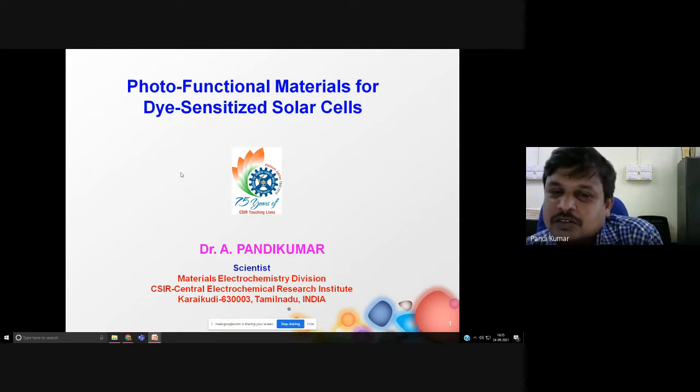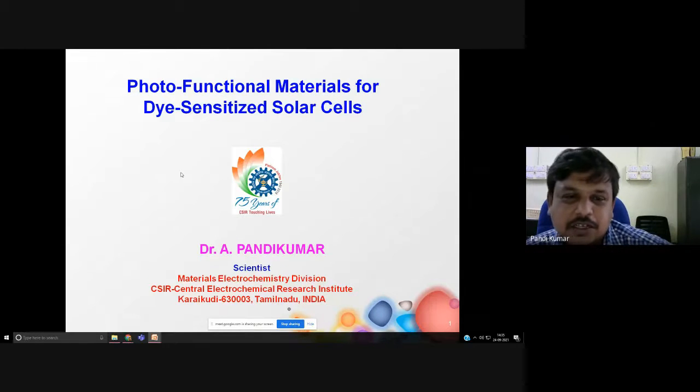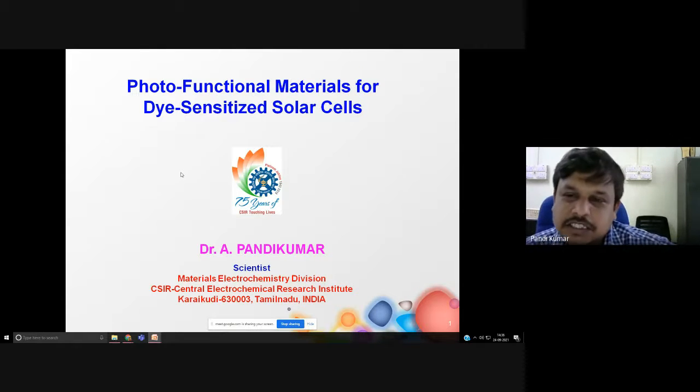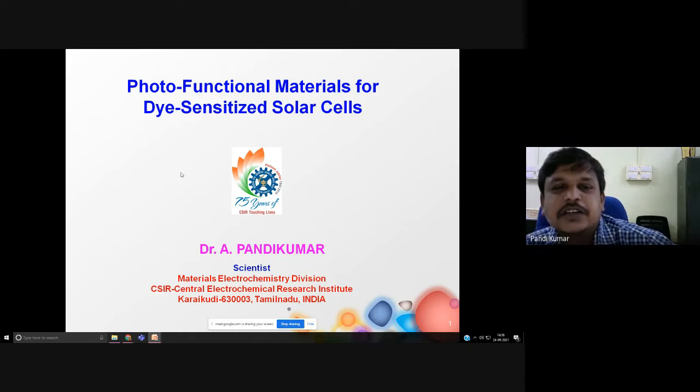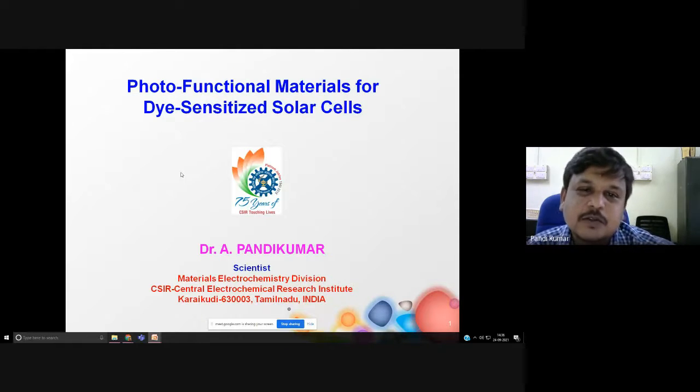Normally the energy is produced from fossil fuel, but fossil fuels are going to be exhausted soon. So the alternative renewable energy source is the solar cell. From the solar cell you can generate electricity, but to develop an efficient system, you need an excellent component with excellent light harvesting capability. For that, we are choosing a functional material that has photoresponsive functional property. That's why we call it a photofunctional material.